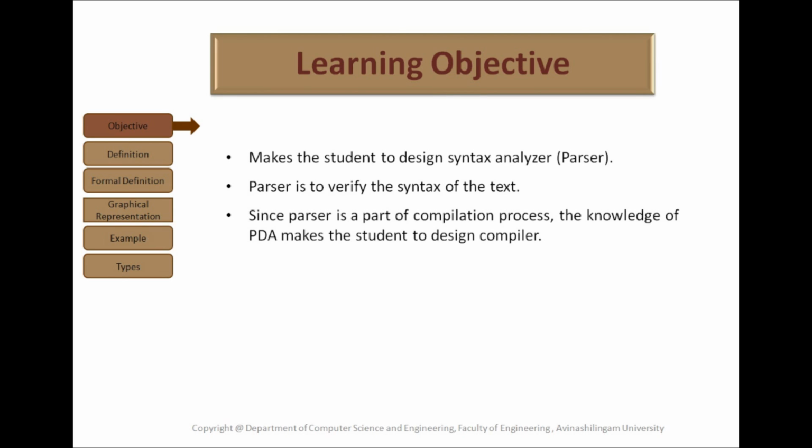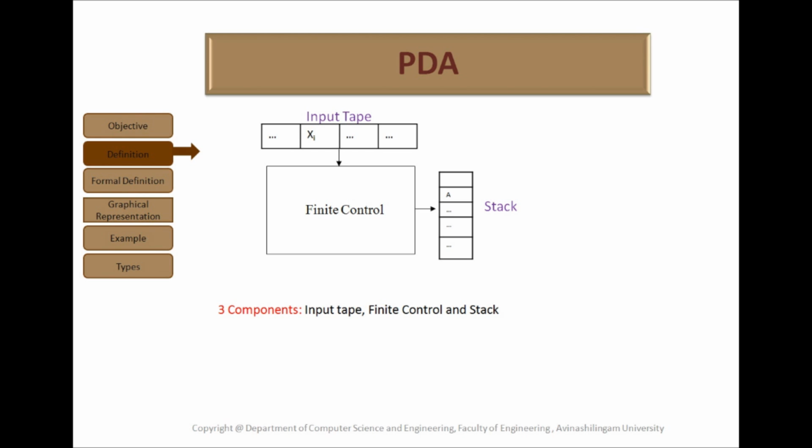First, we will see the definition of pushdown automata. Here we have the architecture of pushdown automata. It consists of three components. One is the input tape, another one is the finite control, and the third one is the stack structure. The input tape consists of a linear configuration of cells, each of which contains a character from the input alphabet. This tape can be moved one cell at a time to the left.